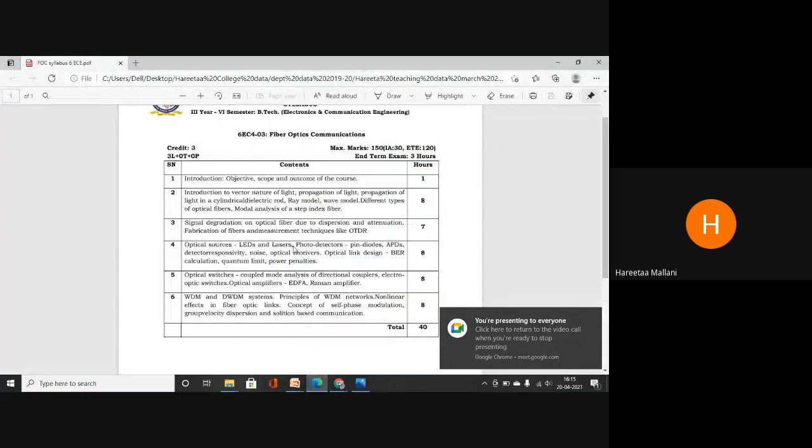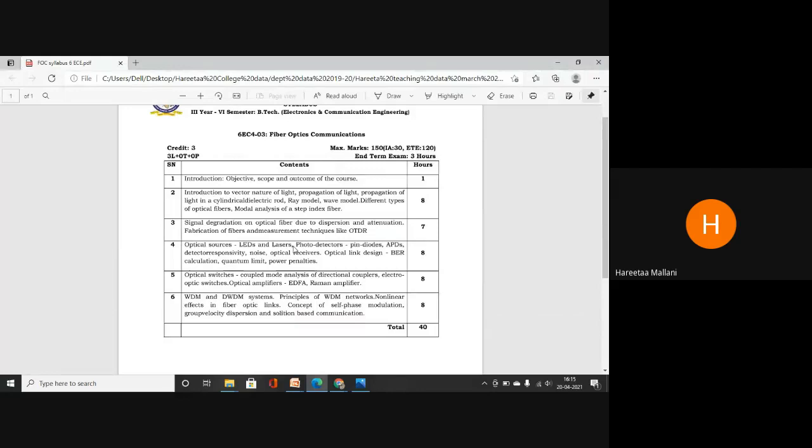Then modal analysis of a step index fiber. So how are step index and graded index fiber differentiated? They are differentiated by their fabrication process and their internal structure. What do you mean by step index and graded index fiber? By seeing the diagram also, you can come to know whether it is a step index or graded index fiber. Then modal analysis of a step index fiber.